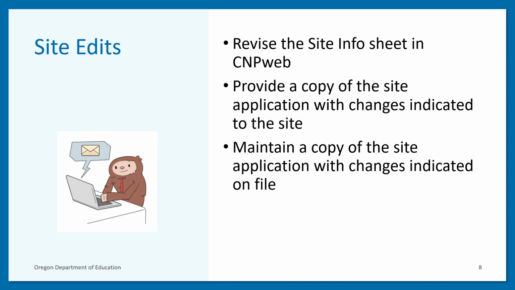Occasionally, a site needs to be updated to reflect the actual meal time, meals being served, etc. These are the steps a sponsor needs to take for the site to be approved for these changes. First, the sponsor must update the site information sheet in CNP Web and submit it for pending approval. The sponsor must provide a copy of the site application with changes indicated on it to the site for their records. This can be a hard or electronic copy. Additionally, the sponsor must maintain a copy of the site application with changes indicated in their files as well.